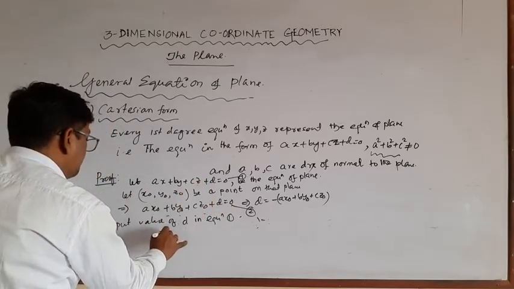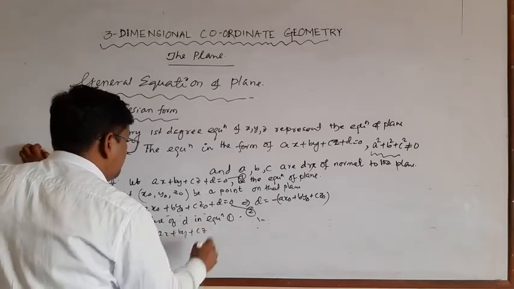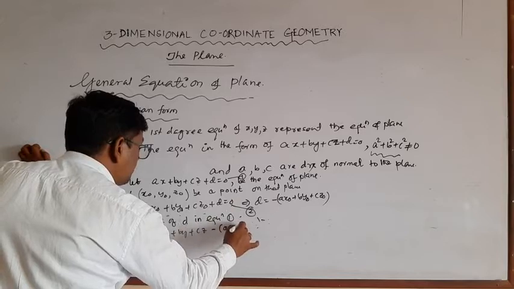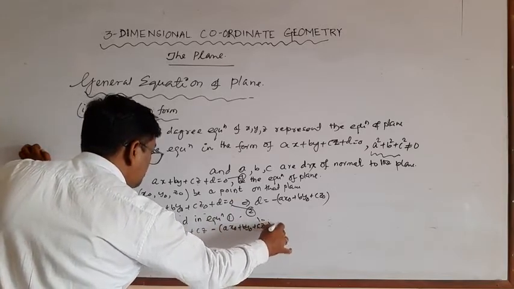So this is ax plus by plus cz, and d means minus of ax0 plus by0 plus cz0, is equal to 0.